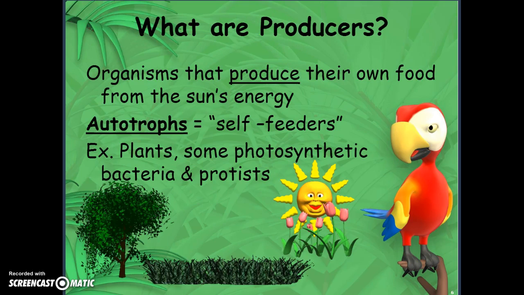So producers produce their own food, like I said, through the process of photosynthesis, which requires the sun's energy. Another name for a producer is an autotroph, which translates to self-feeder. So these organisms can make their own food. These are things such as plants. There are some bacteria that can perform photosynthesis and some protists. Protists are little tiny microscopic organisms mostly found in the water.